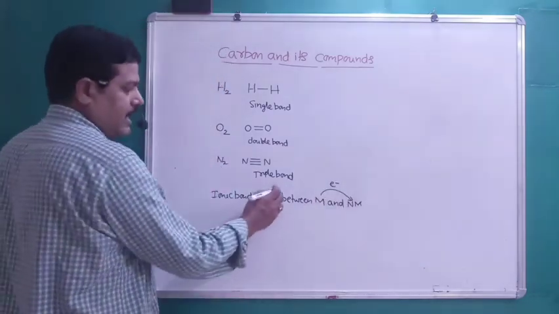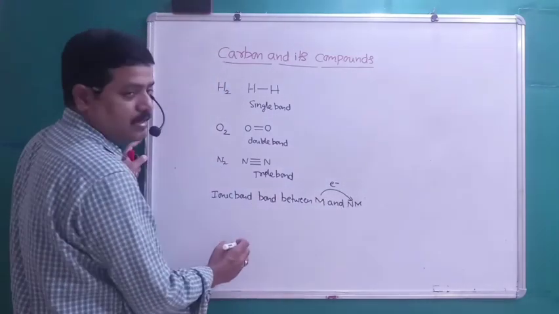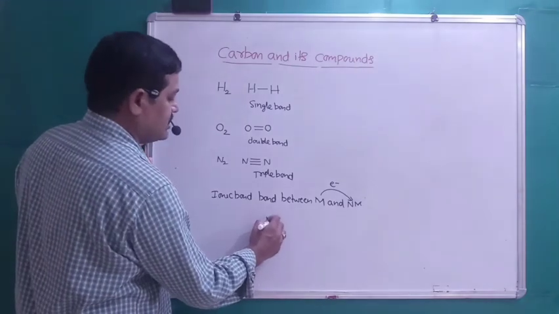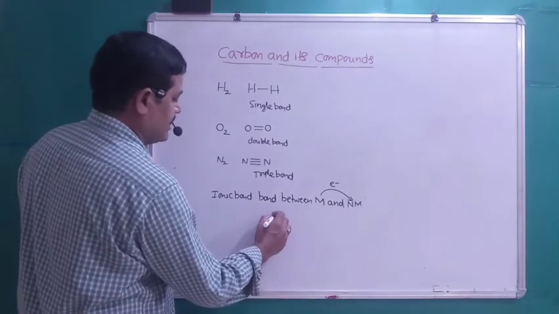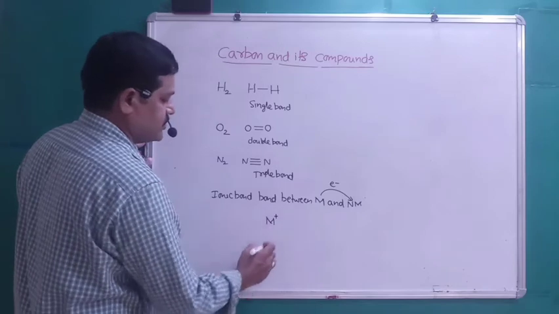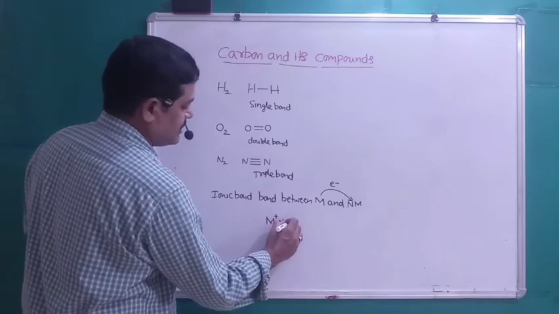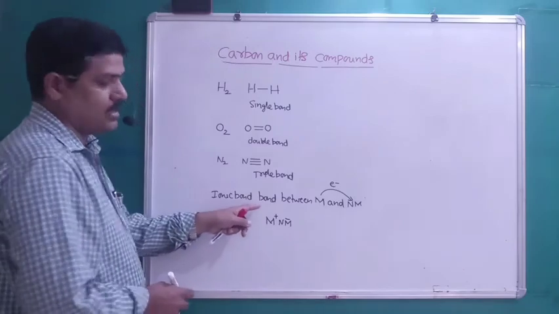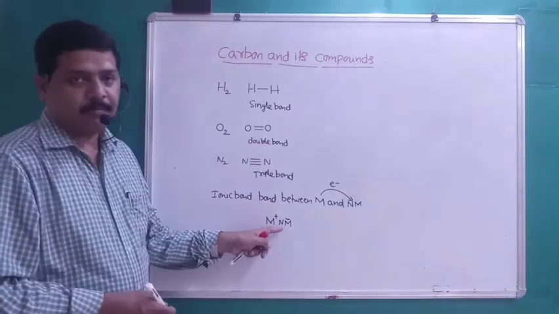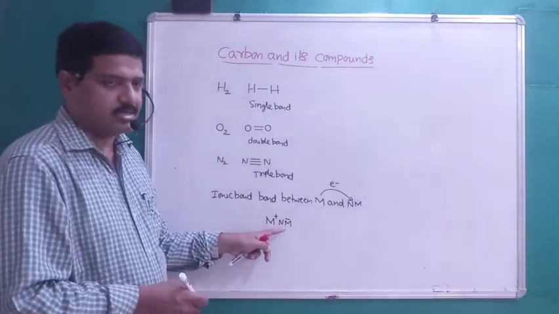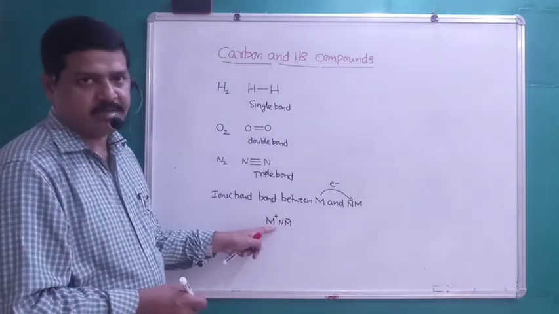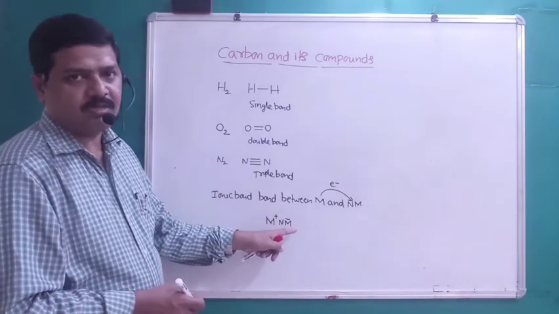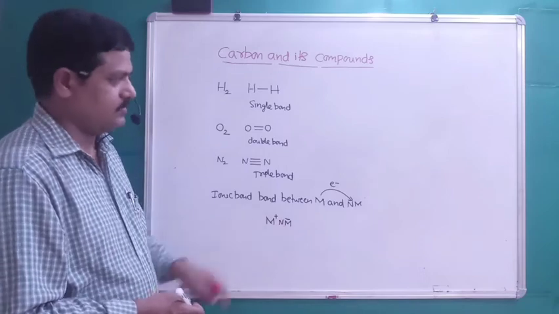This is an electrostatic attraction between two oppositely charged ions. Metal generally has a positive charge, and the non-metal will attain a negative charge. An electrovalent or ionic bond is formed between two oppositely charged ions. A positively charged ion is called a cation, and a negatively charged ion is called an anion.